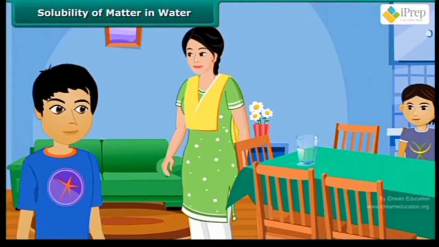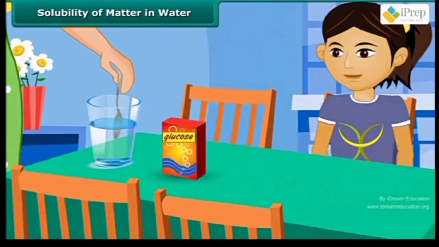Father comes back home after a football match. He is drenched in sweat. Her mother takes a glass of water, adds a spoonful of glucose and gives it to him for instant energy. Payal notices one thing. Glucose dissolves in water instantaneously. She decides to experiment with some other substances.